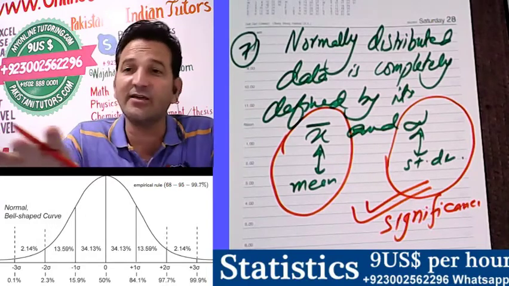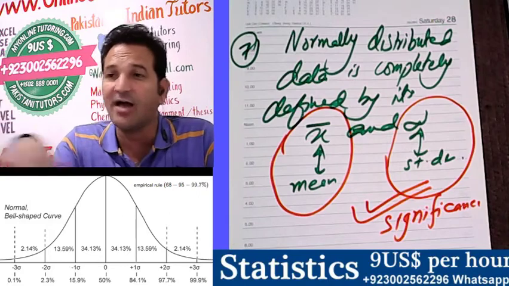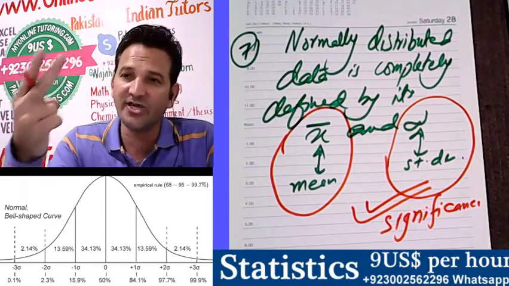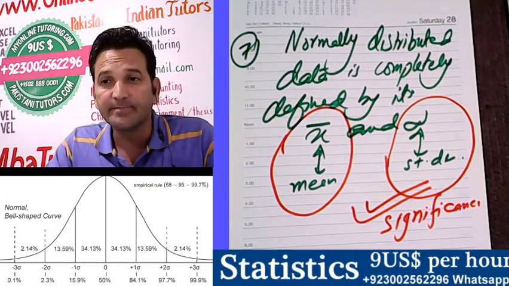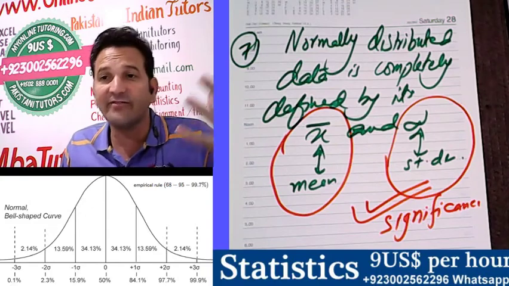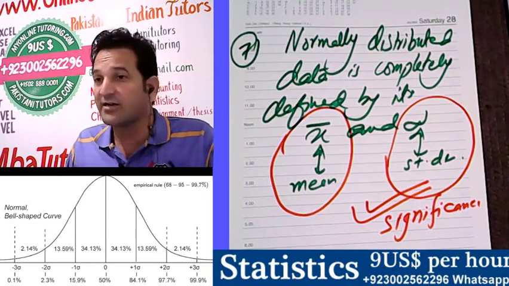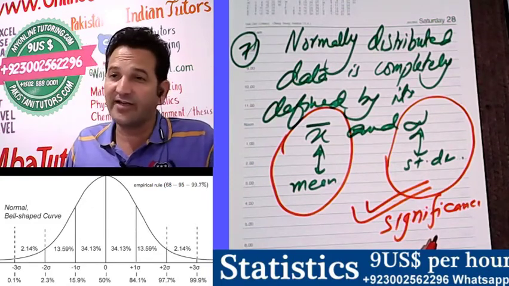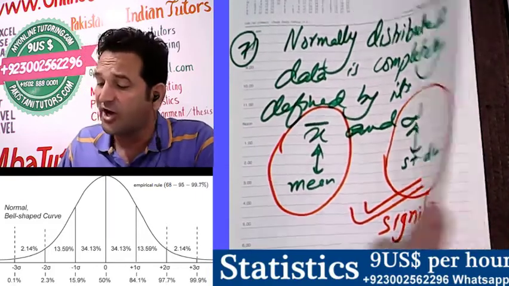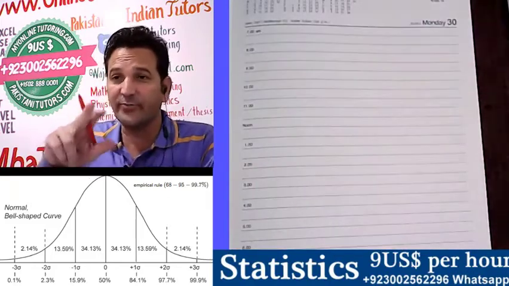When we don't have the values, we don't have the data, but we have only two pieces of information, the mean and standard deviation. So what is the logic? What is the importance? What sort of magic have we found? That is the significance of standard deviation. What is the significance of standard deviation? Now the 7 points are complete.